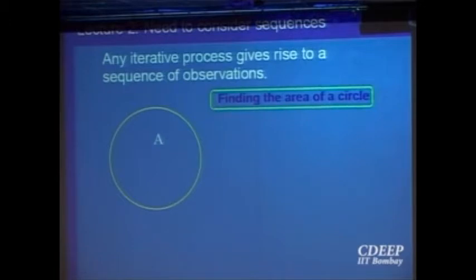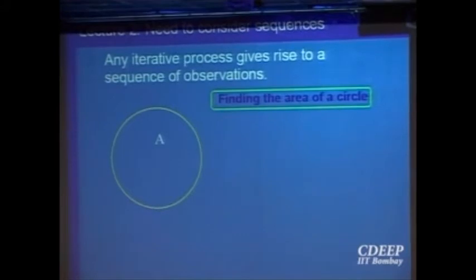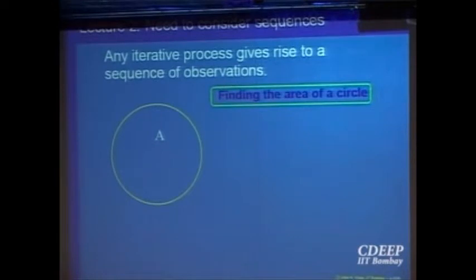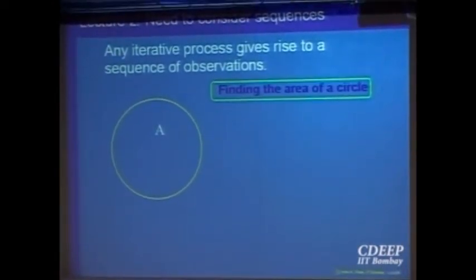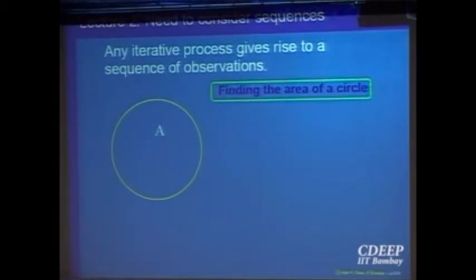You have to fix a unit of measurement, how you are going to measure. So what is the unit of measurement? A unit square, you will fix it, right? Of unit length, unit breadth, call it a unit square. Whatever is the region captured, you will call that my measurement unit. And what you will do is try to put that many of them on the object you want to measure, the region, and try to find out approximately what the area is. That is what we are trying to do in this experiment.